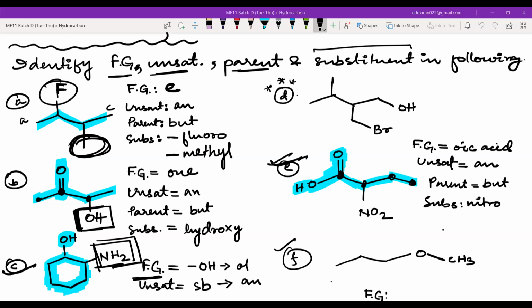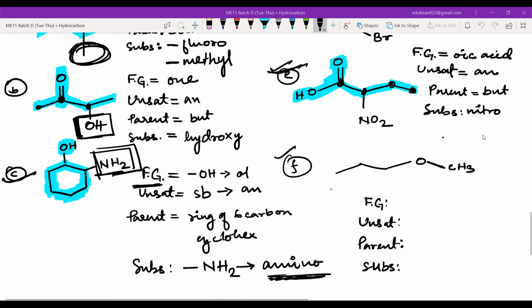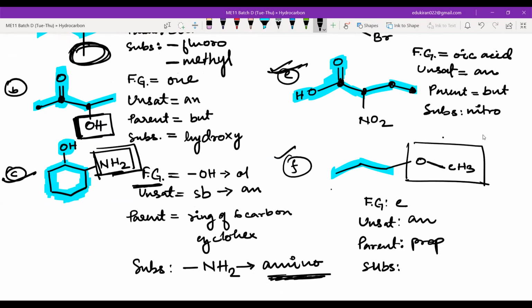Yes, correct, Mehreen. Okay, so let me do this one. F1 here. E, AN, and see the most number of carbon atoms are here. And whatever remains is the prop, the substituent, and this is methoxy. Okay, this is methoxy.